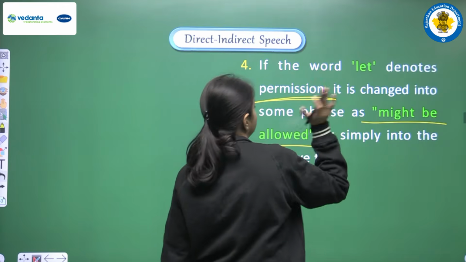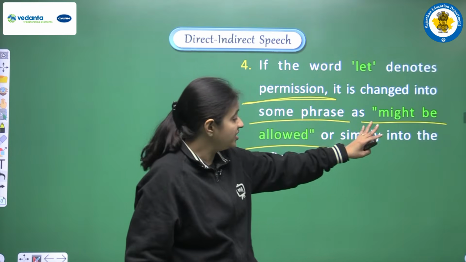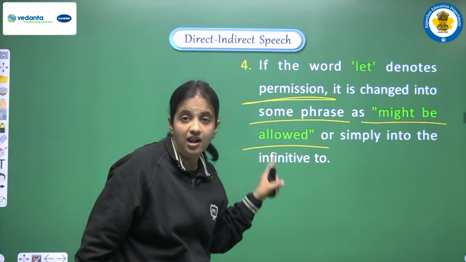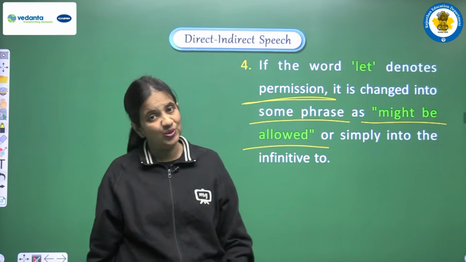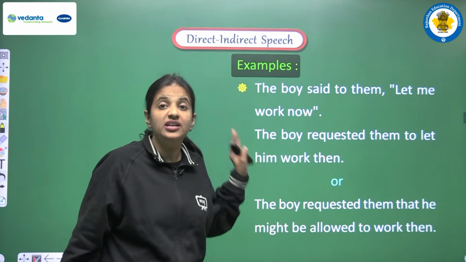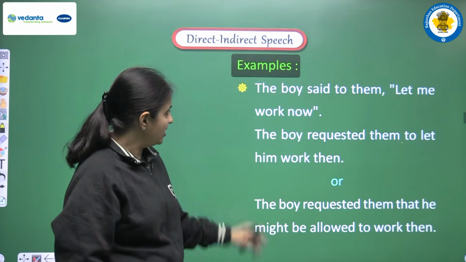So at that time, the phrases that we have to use, which ones are they? One option is that we can use might be allowed, and the second option is that we can simply use infinitive to. So let's see some of the examples to clear this thing in a very detailed manner. Let's see the example that we are having here.